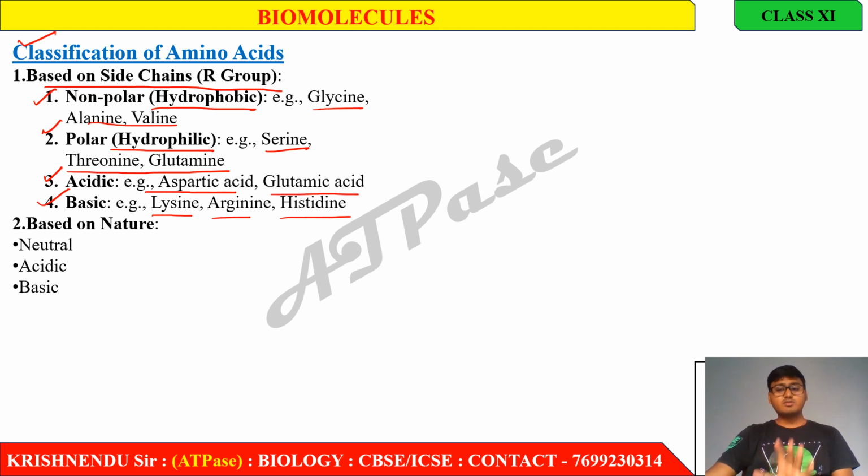Don't panic, just listen to this class very carefully and enjoy this class. Okay, now, on the basis of nature, amino acids can be classified into neutral amino acid, acidic amino acid, or basic amino acid. That means which type of amino acid it is: if it is neutral, if it is acidic, or if it is basic. Okay, so these are the classifications of amino acid. Let's move to the next slide.